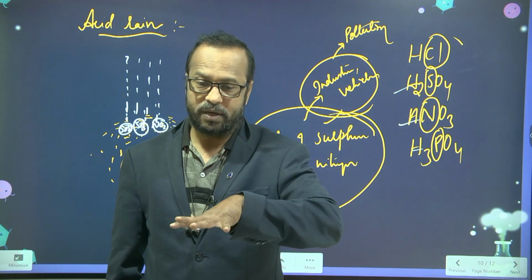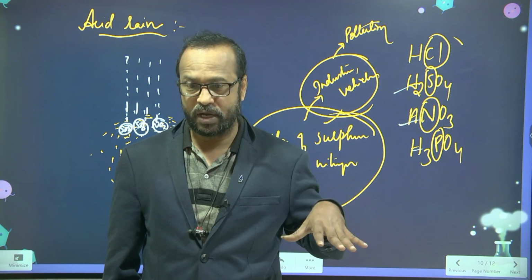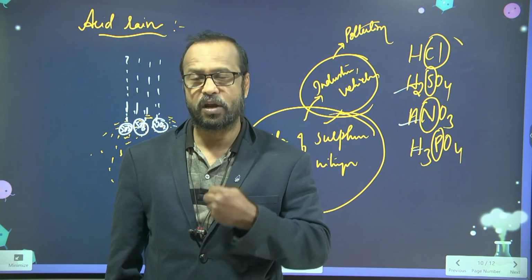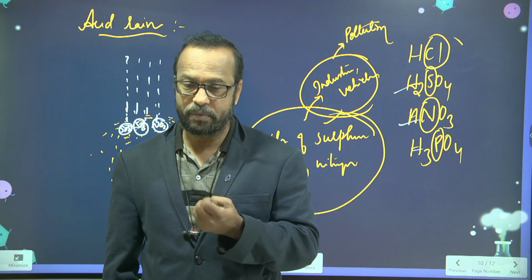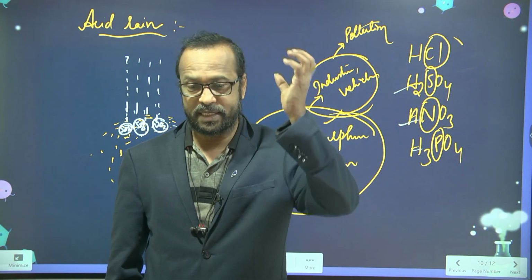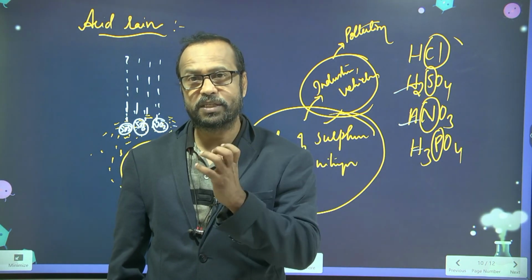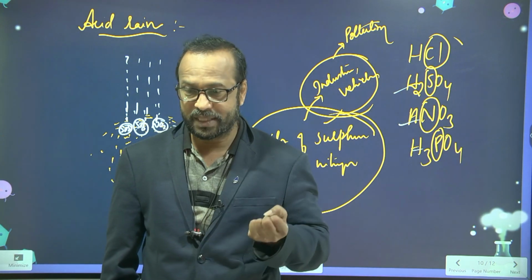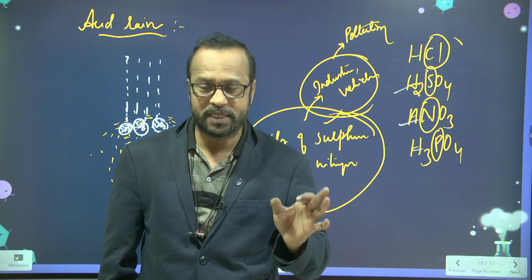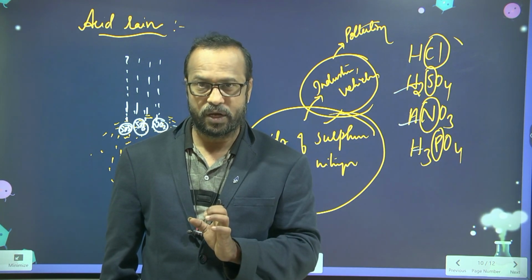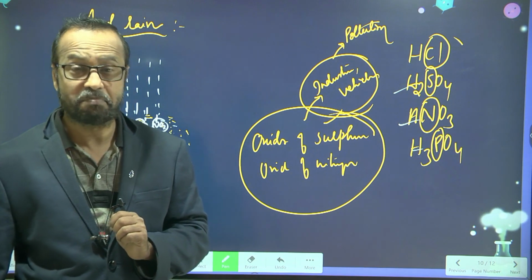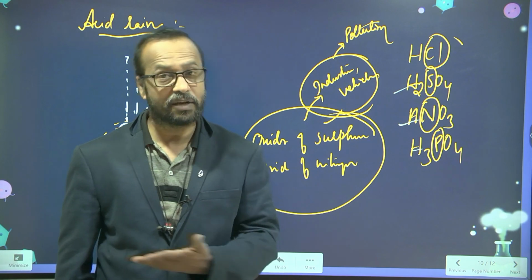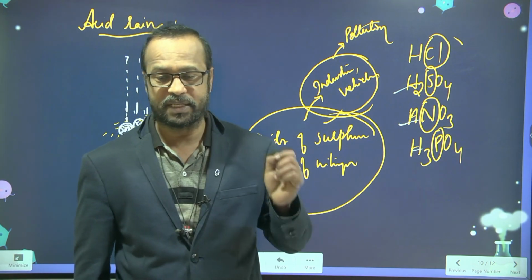All around the Taj Mahal, in Agra and Mathura, so many industries are there, and from these industries a lot of pollution is emitted, causing acid rains. The acid rain reacts with the marble of the Taj Mahal, and the color of the marble is changed. Like this, monuments, buildings, soils, lakes and rivers will all be affected by this acid rain.